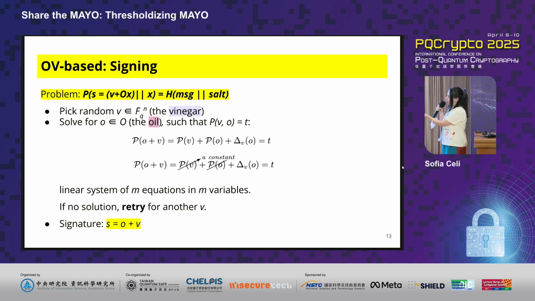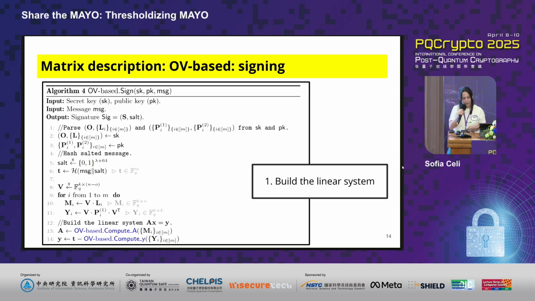Because you know this secret information, you can just eliminate the P of O because you know that it evaluates to 0. You already have set the V, so you could also have that as a constant. And then what remains is just a linear system of M equations in M variables. And again, this has a retry procedure. So if there's no solution, you just retry again. And your signature is just that, S, which is the addition of O plus V. And again, in a matrix representation, it looks like this.